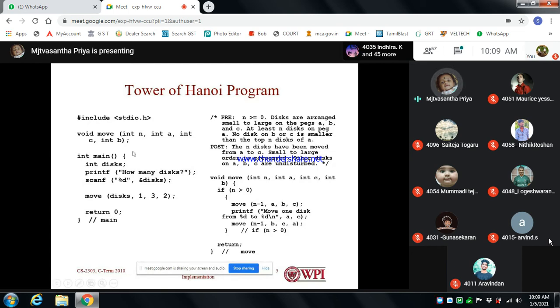Using int n as the number of disks, A can be the source, C can be the destination, and B can be the middle modification, right?